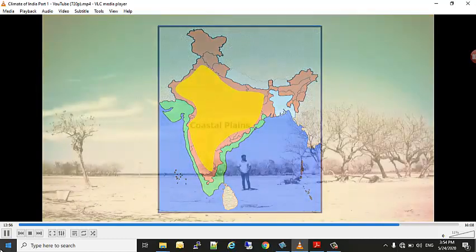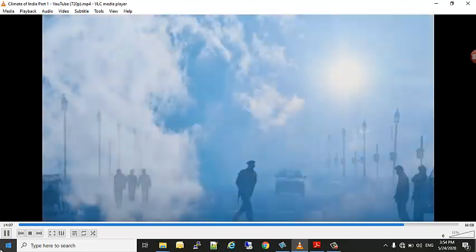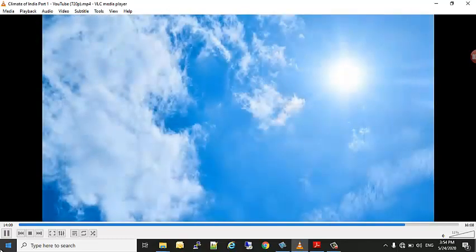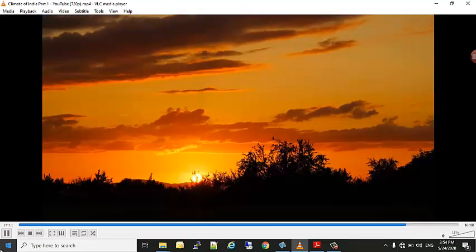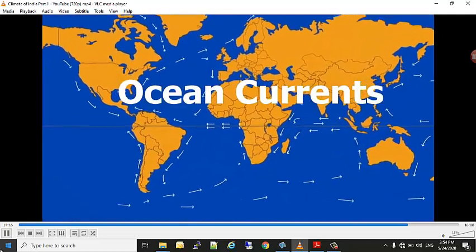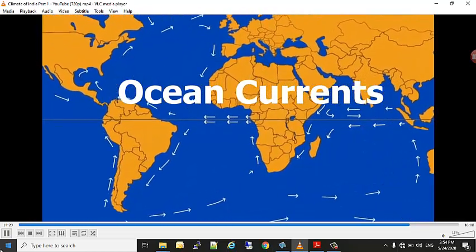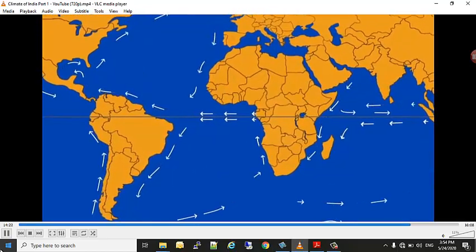And this is known as continentality. That is, it would be very hot during summer and very cold during winter. It becomes very hot during days and very cold during nights. Next factor is ocean current. Ocean currents are large masses of surface water that circulate in a regular pattern around the ocean.